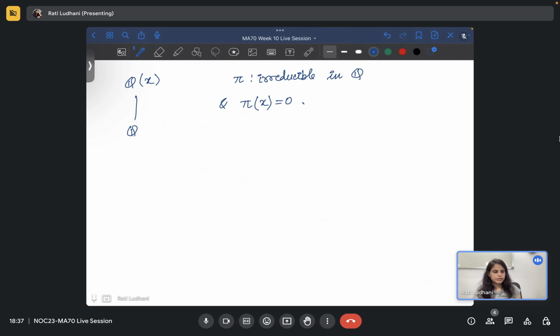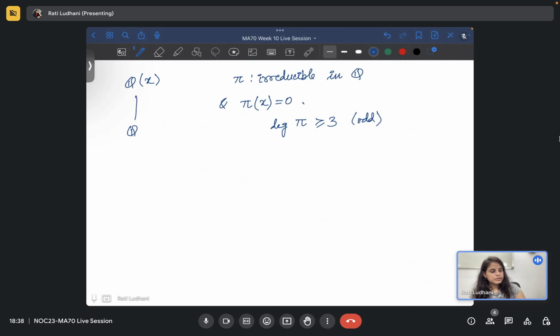It is also given that the degree of pi is greater than or equal to 3, and even odd. It was strictly greater than 1, we have just written greater than or equal to 3, because it cannot be 2, because it is odd.